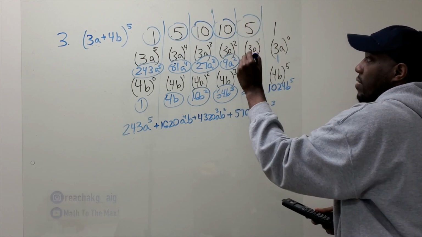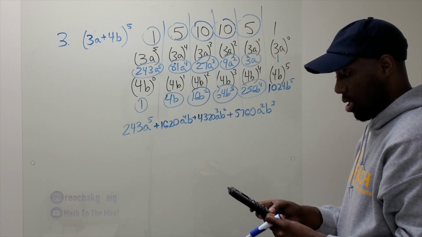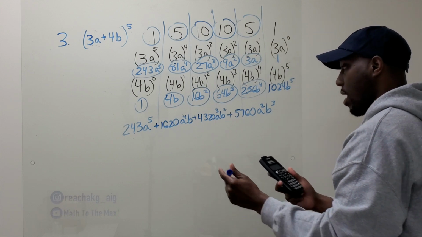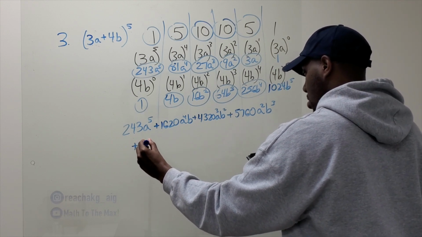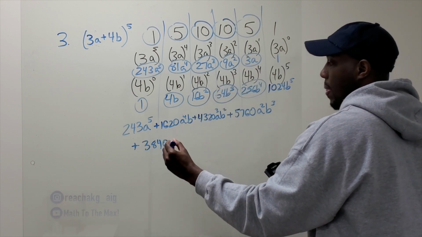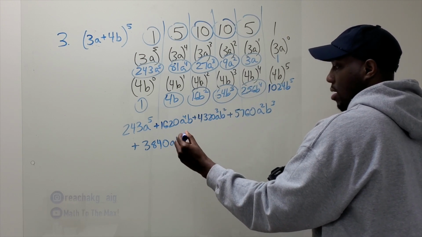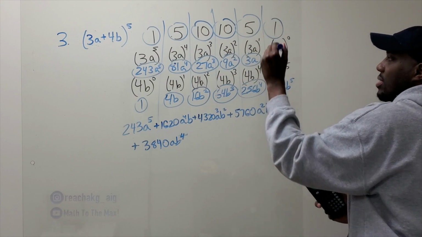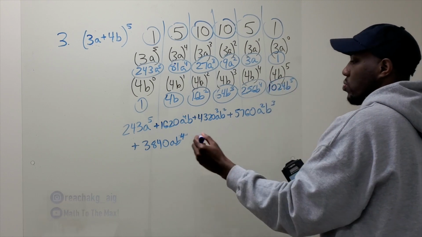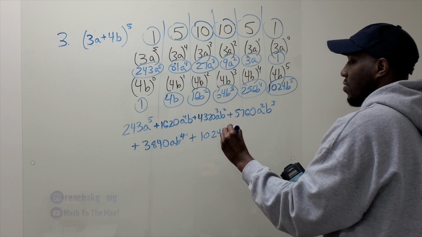All right, 5 times 3 times 256. Well, 5 times 3, that's 15. And 15 times 256, so it'll be plus 3,840. All right, now what was my letters? It was an a and a b to the 4th. Remember, they're going to have to add up to 5. All right, the last one. 1 times 1 times 1 times 1. Just 1. 1 times anything is what you multiply by. So 1024 b to the 5th.